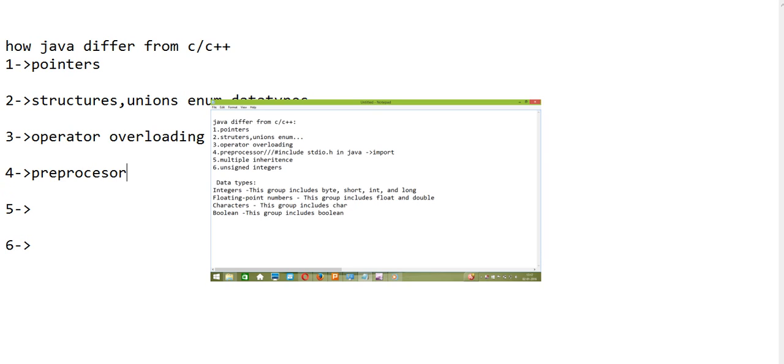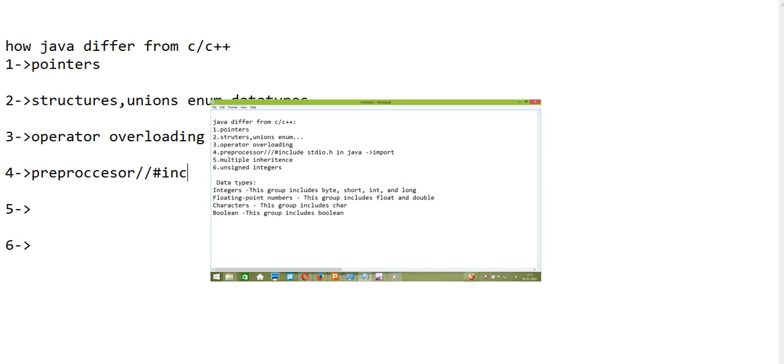And the other one is that the preprocessor is also removed. Preprocessor: in C or C++, when we have to include any user defined program in your own program, you write a code something like hash include.